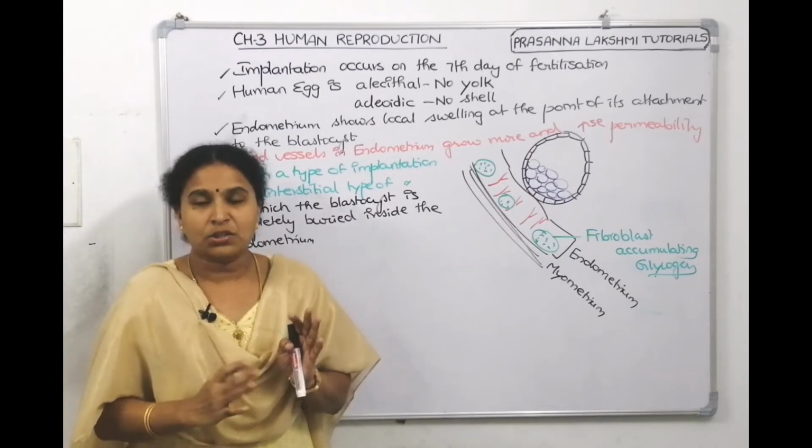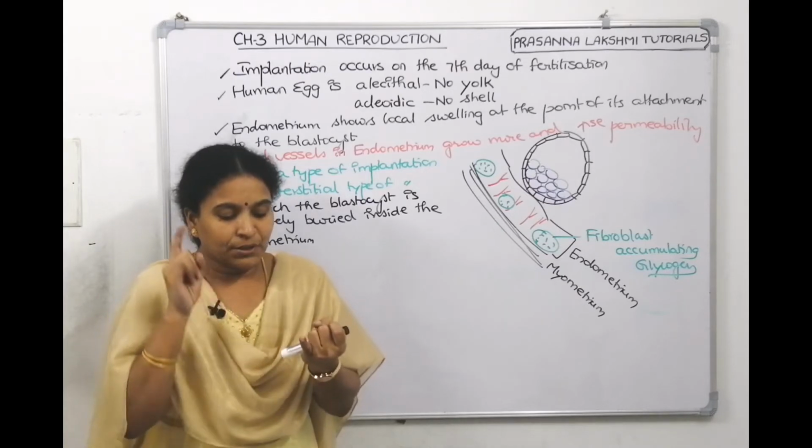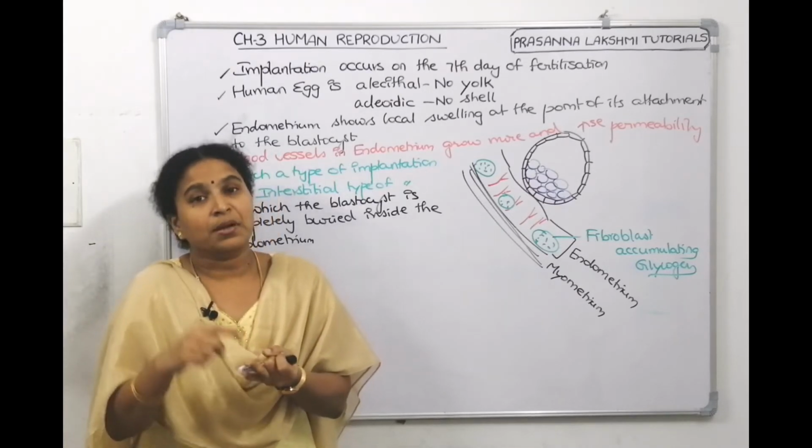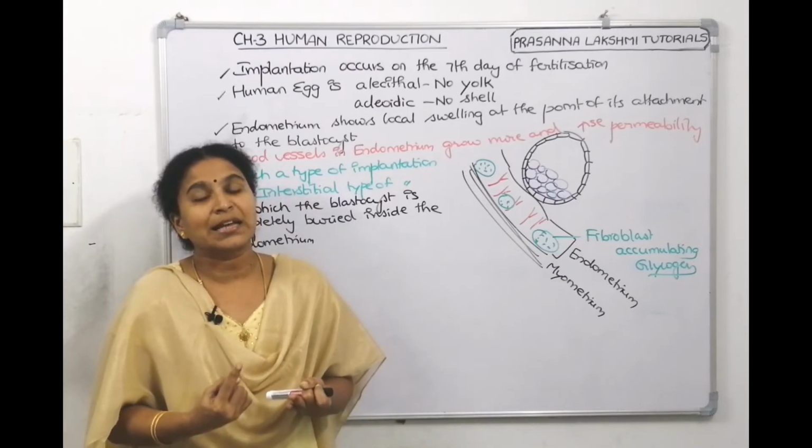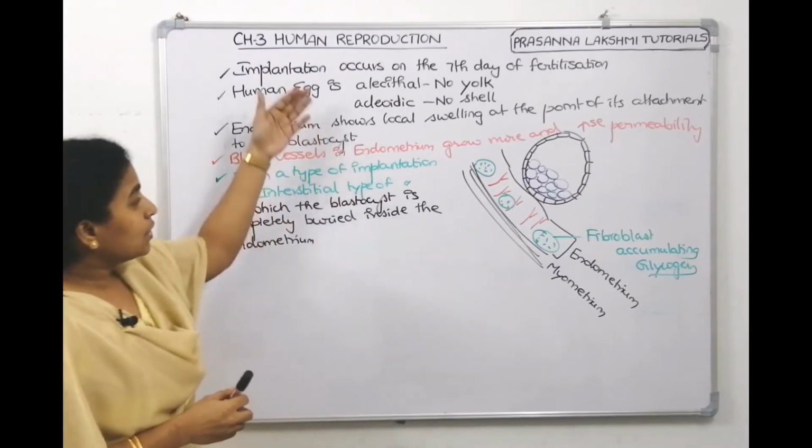Now this we understood. Now let us talk about, after morula, blastula is formed, blastocele is formed, and the next one is gastrula. So let us now talk about gastrula formation. So I think you understood this much.